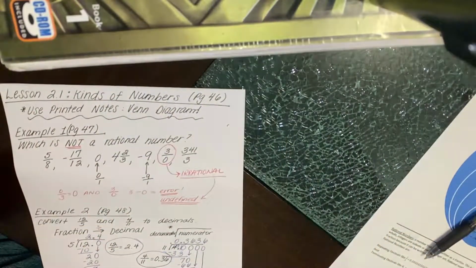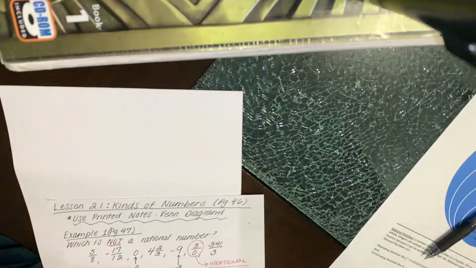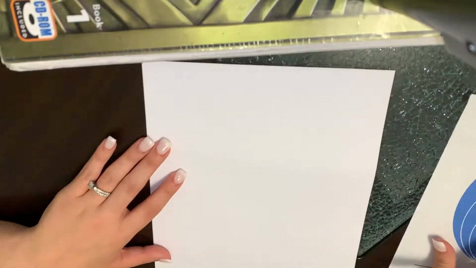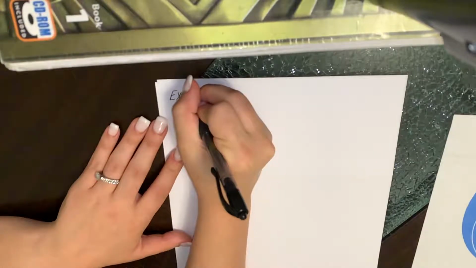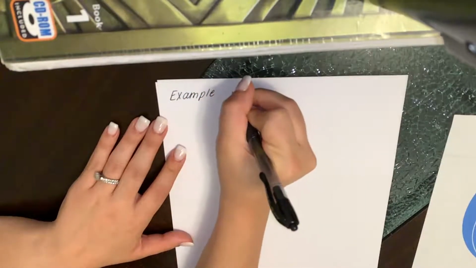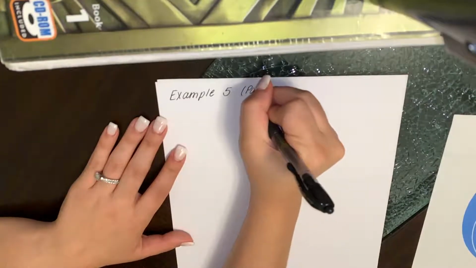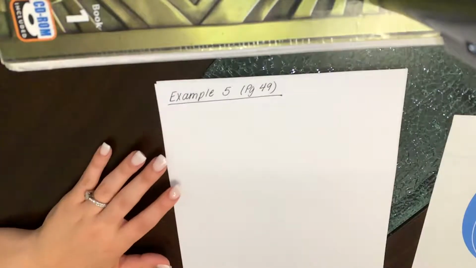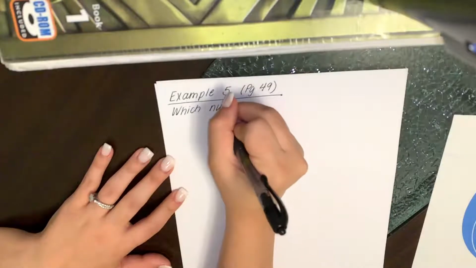I'm going to go into one more, which is example 5. Okay. And this one is on a different page. So give me 1 second. Example 5 on page 49. And it says the following. It asks which numbers are rational.